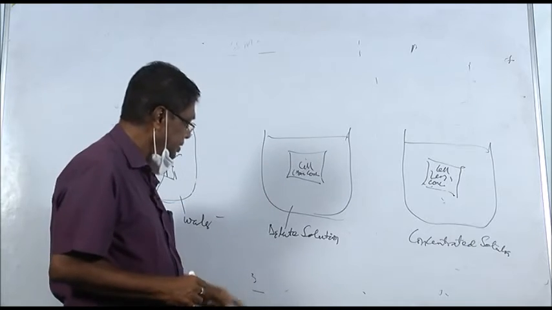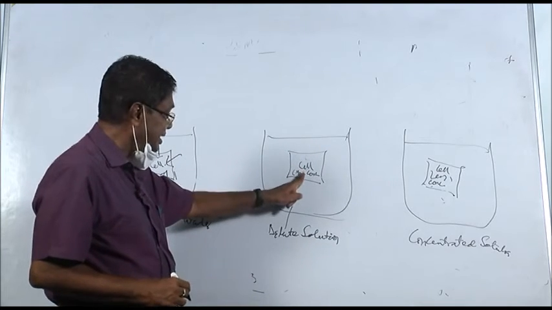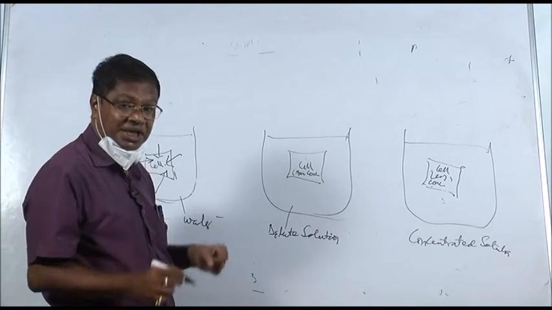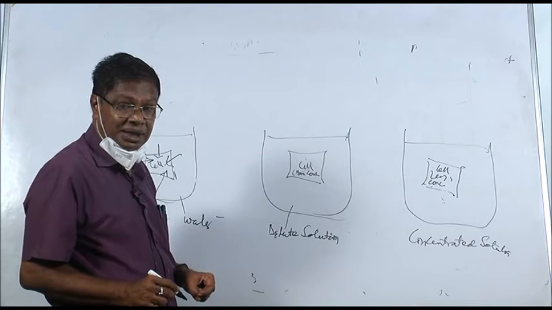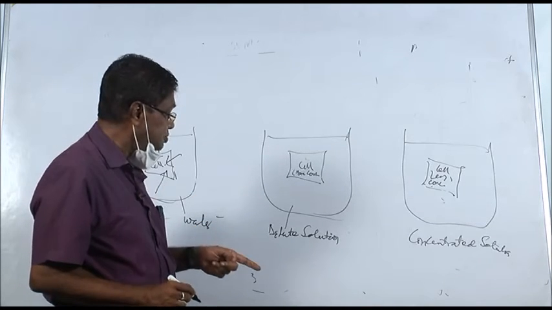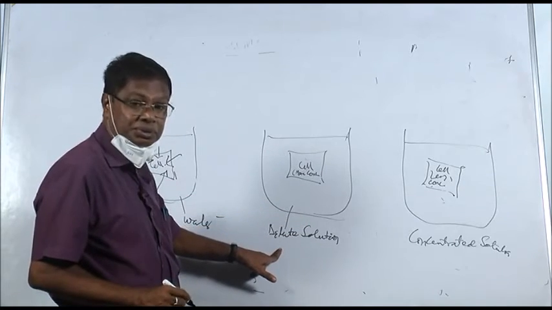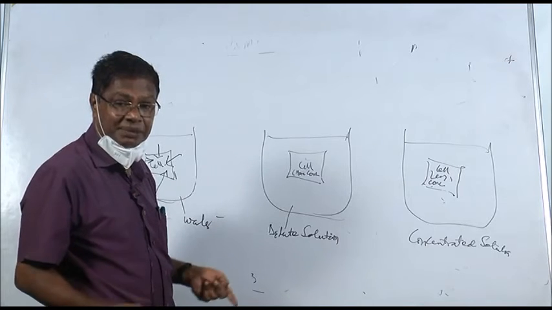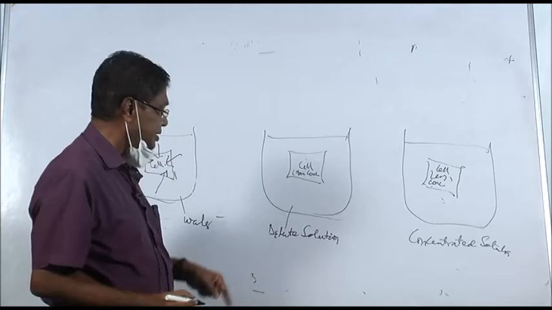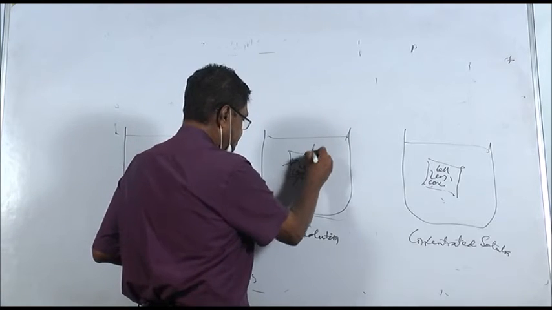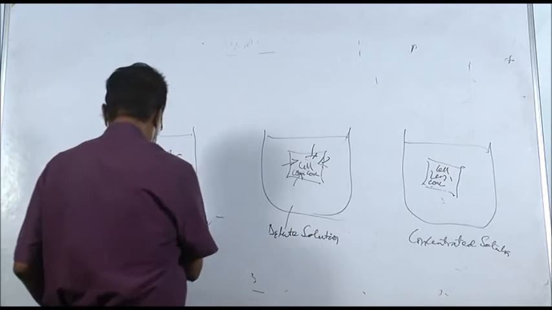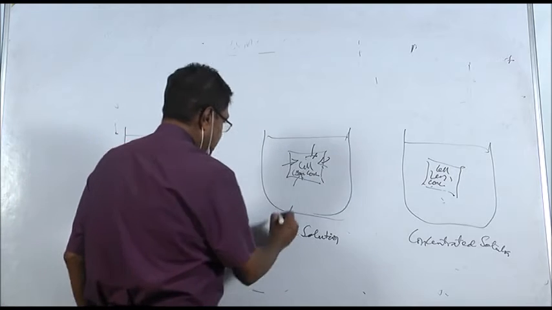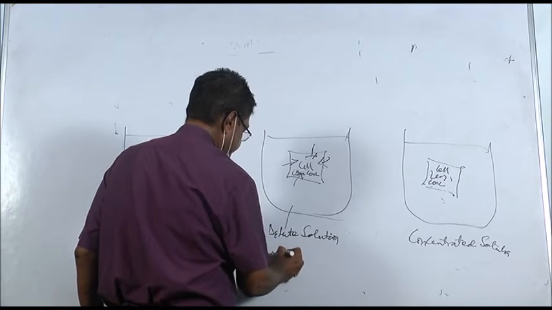Here what will happen? It is a dilute solution, and here it is more concentrated. That means the diffusion pressure or the chemical potential or the free energy is more outside, because this is a dilute solution, and a concentrated solution will have less diffusion pressure or less chemical potential or less free energy of water. So water will move in. Here there will be endosmosis. Here also there will be endosmosis.